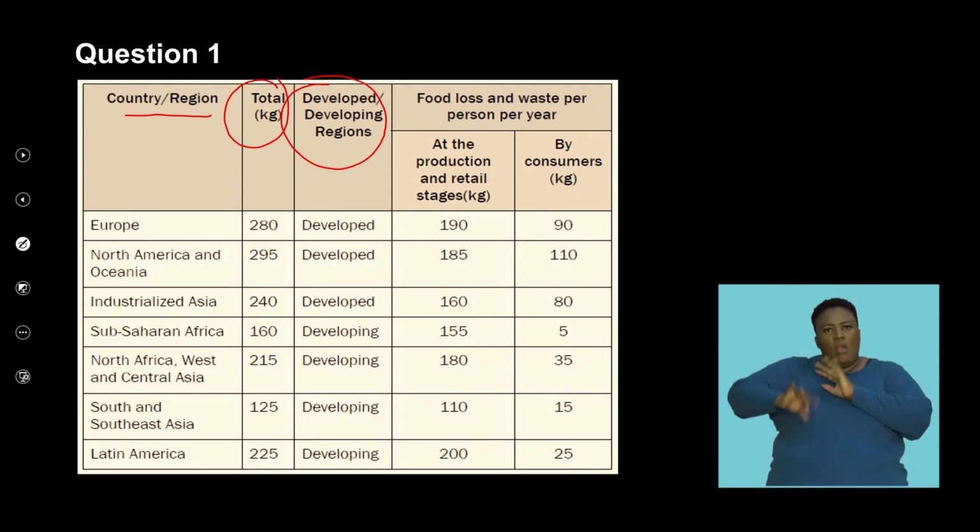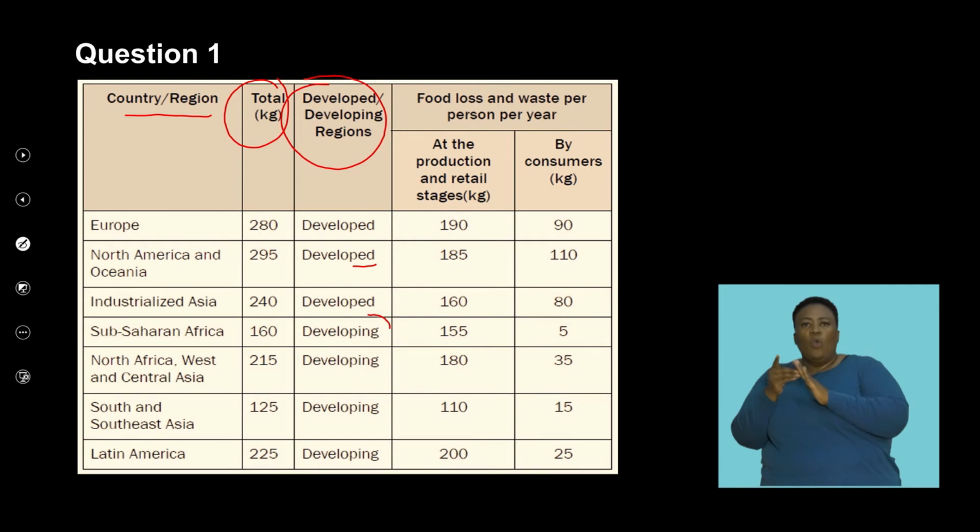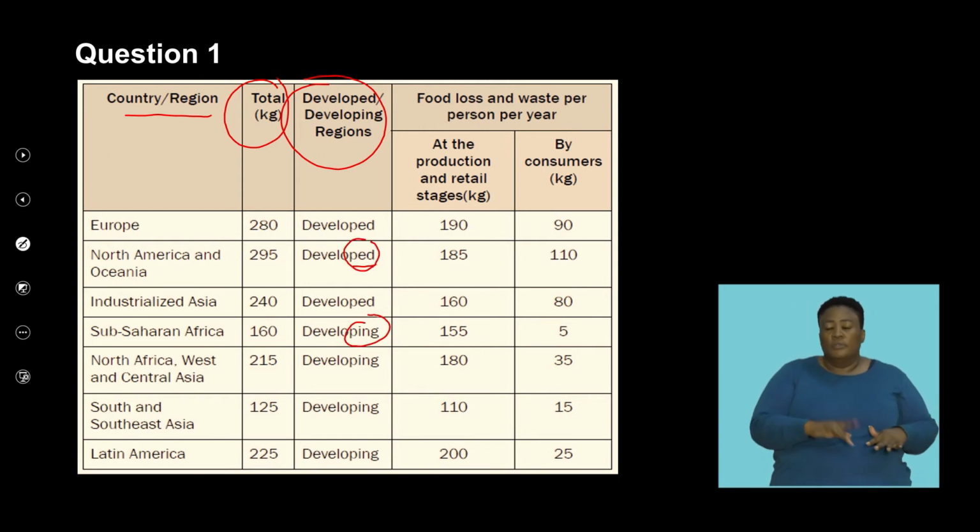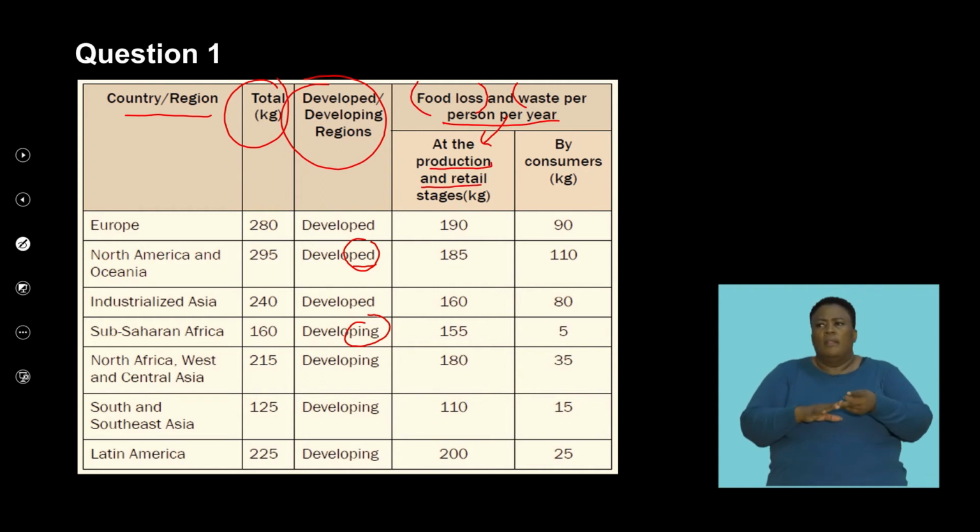So it's classifying them as developing or developed, and so there's an emphasis on the words developed and developing. And it shows you the food loss and wastage per person in a year. So that's significant in terms of trying to understand. It's further broken down to the production and retail, and then by the consumers. And if we look at the stats in this, it's good to be able to identify the difference between,